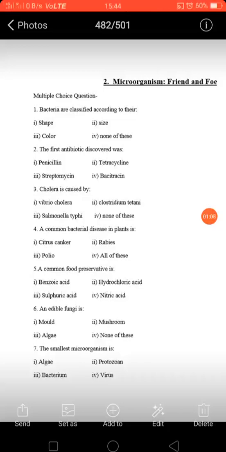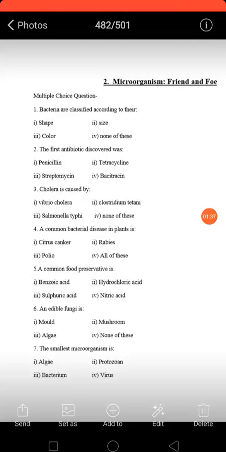Second one, the first antibiotic discovered was penicillin, tetracycline, streptomycin, and bacitracin. So in your chapter, you studied about first antibiotic, that was penicillin. Others are antibiotic, but the first ever discovered was penicillin. So option first, penicillin, would be the correct answer.